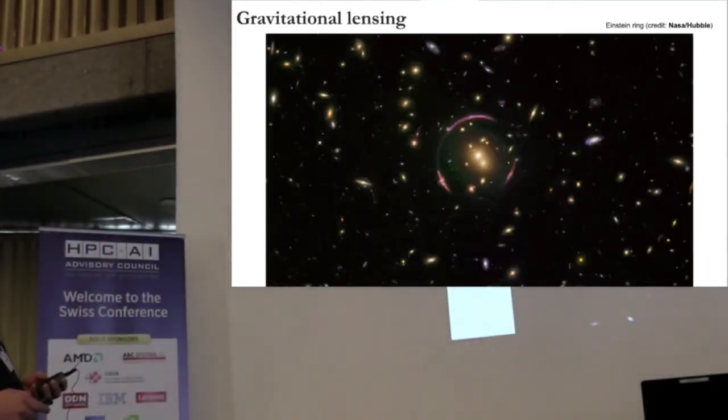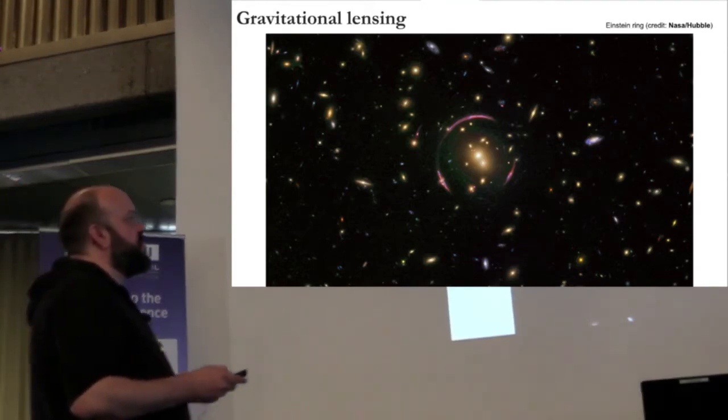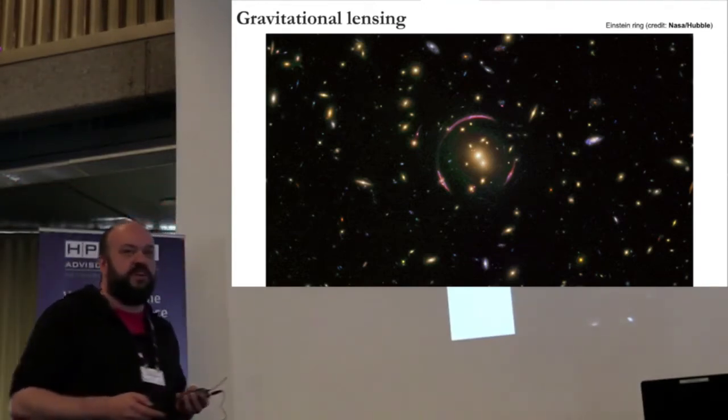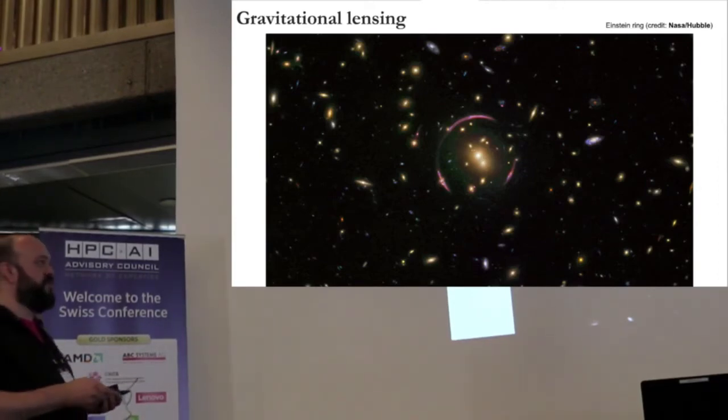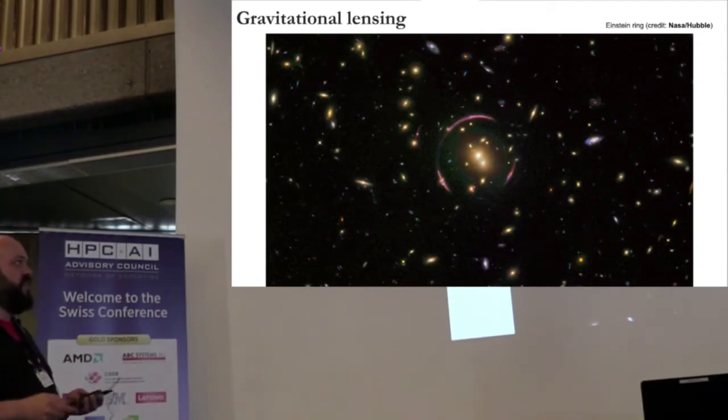Right. So what is gravitational lensing? This is a picture taken from the Hubble telescope. You can see those spots are galaxies. This is one galaxy, and you have stars, so you have numerous objects in the sky.